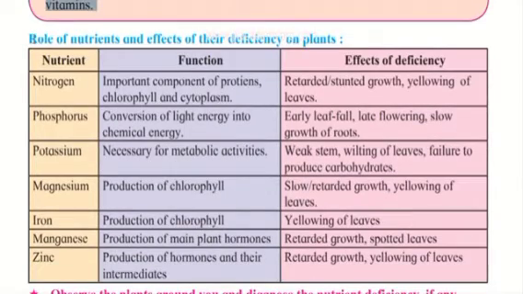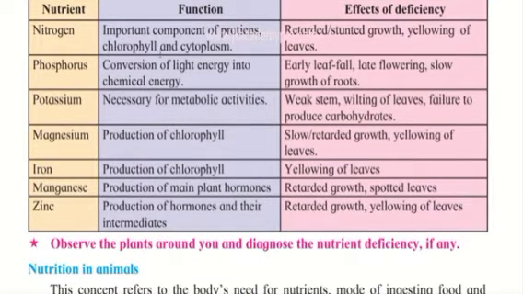Now let's learn about the role of nutrition and the effects of their deficiency on plants. Deficiency means lack of it. If there is deficiency of these nutrients, what will happen? Now nitrogen: it is an important component of proteins, chlorophyll, and cytoplasm. If there is deficiency, there will be retarded or stunted growth.